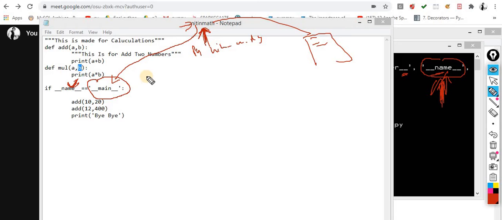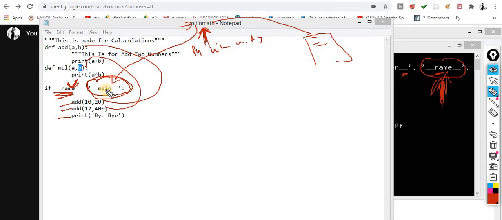Now I am checking this variable. If this variable contains "__main__", what exactly does that mean? That means it is being called directly. If it is called directly, then I am supposed to execute these lines. What are these lines? These are the calls of this function.